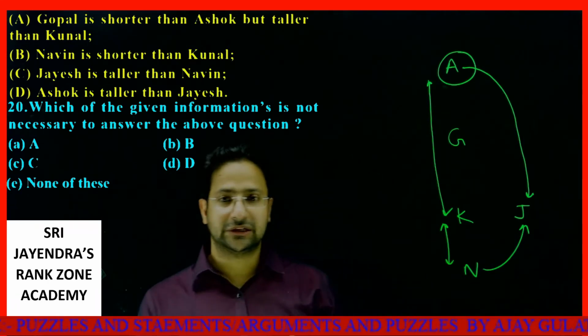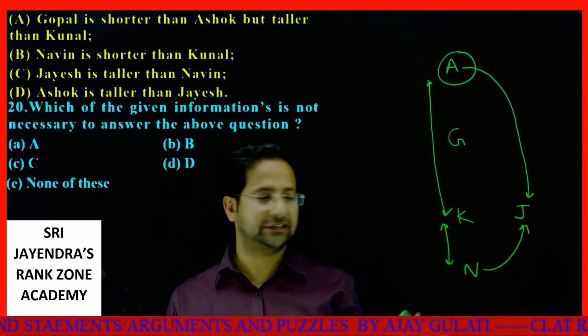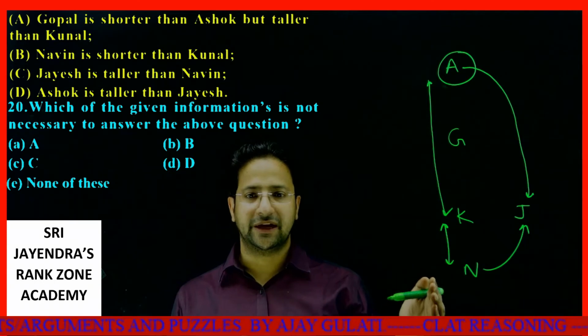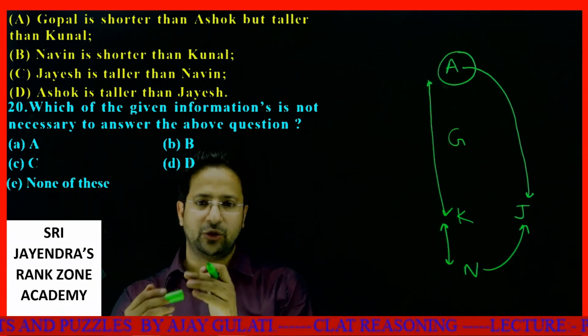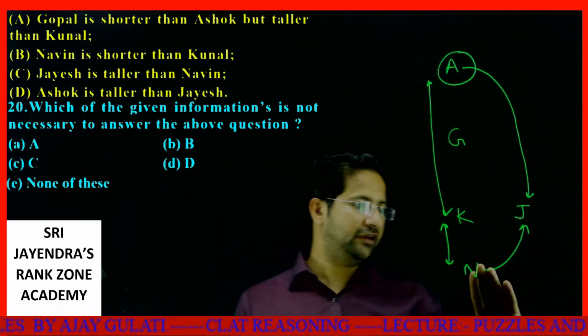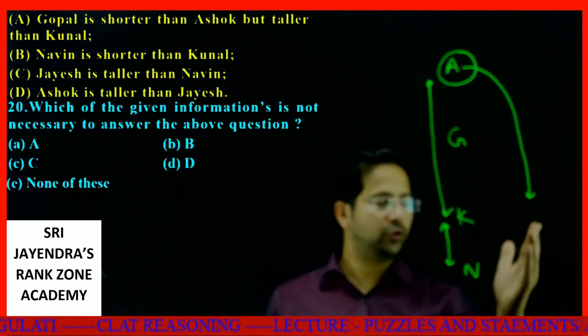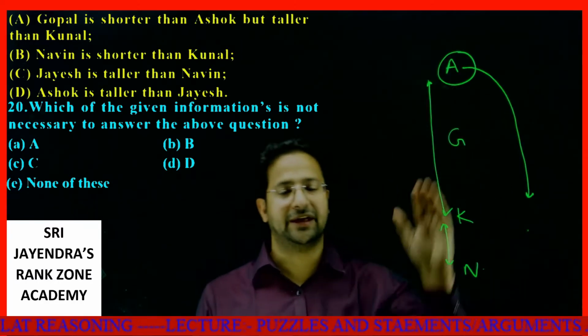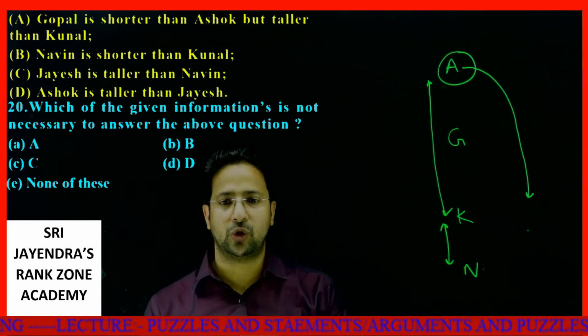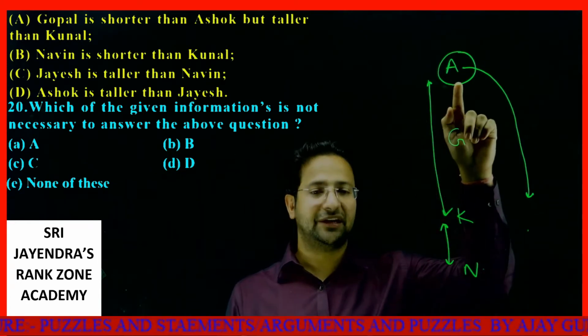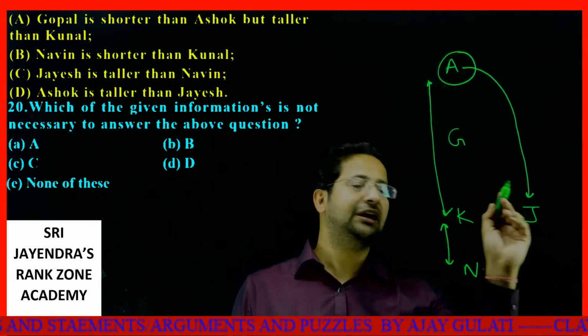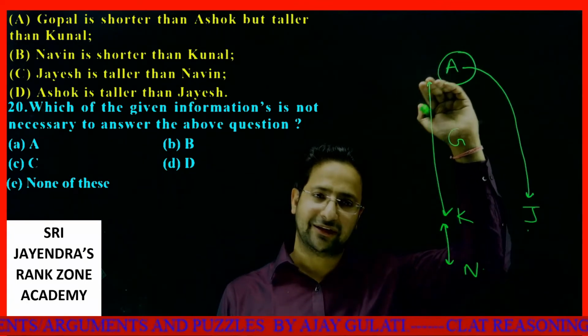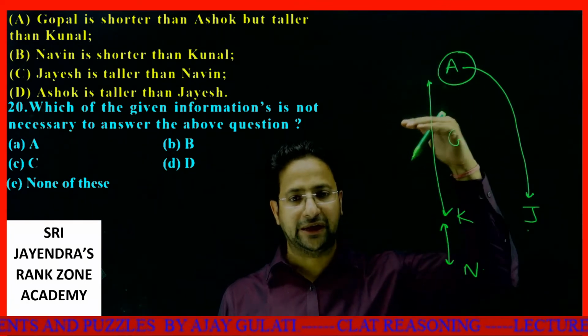Okay, the third statement said Jayesh is taller than Naveen. I don't know this statement, because I don't know where it is placed in the height hierarchy. The last statement, Ashok is taller than Jayesh. When I say Ashok is taller than Jayesh, one thing I know is that Ashok is definitely at the highest point on the hierarchy of the height.